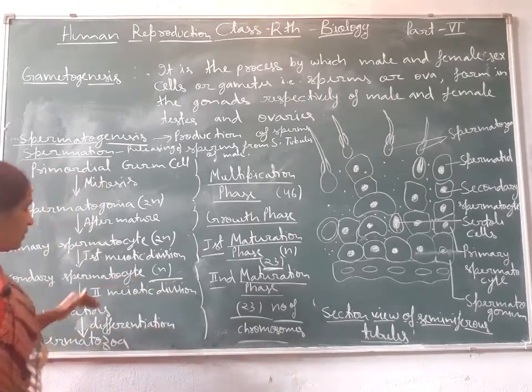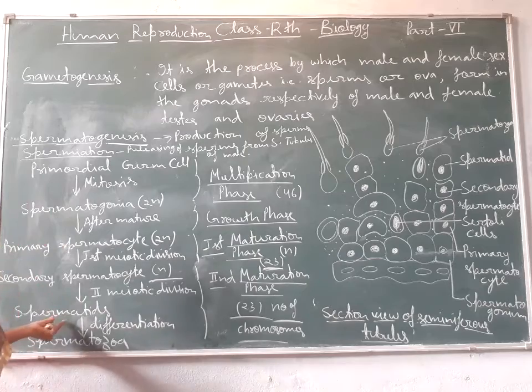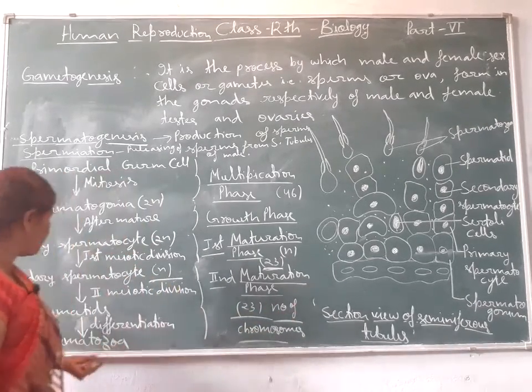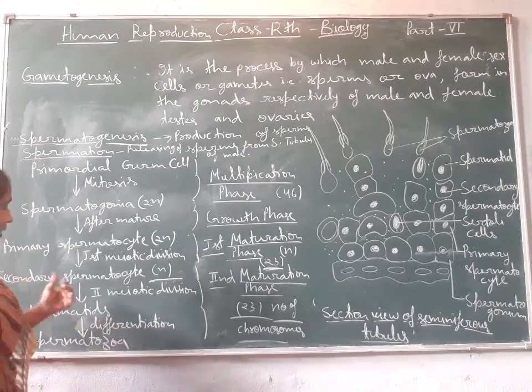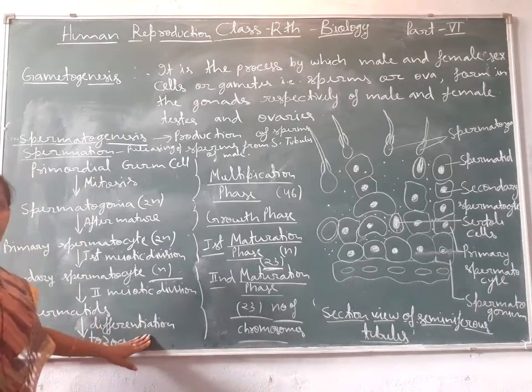Then the secondary spermatocyte undergoes the second meiotic division and forms the spermatids with 23 chromosomes, and then after maturation and growth, finally forms the spermatozoa.